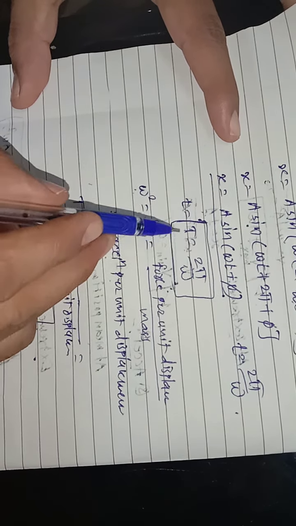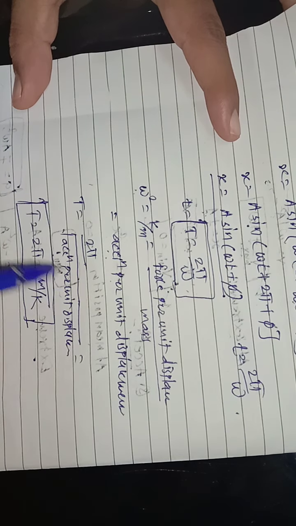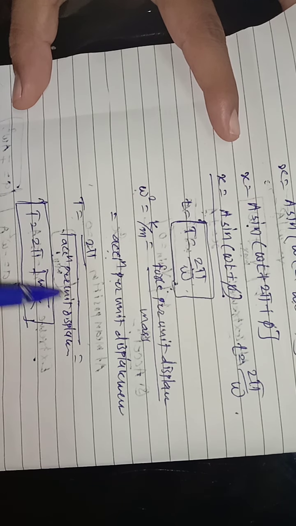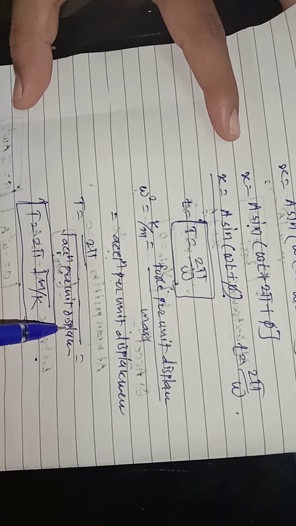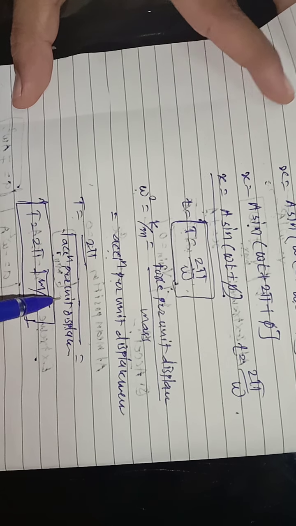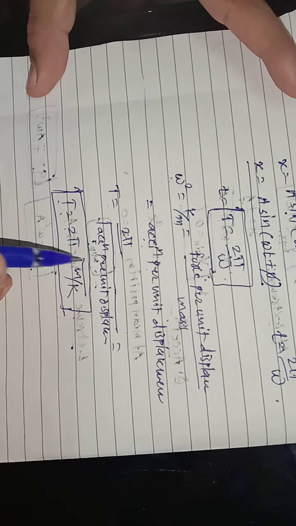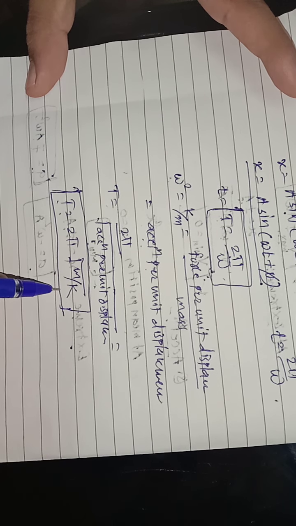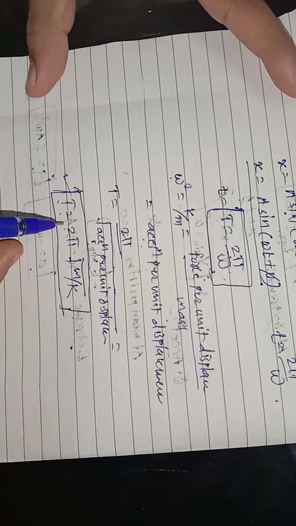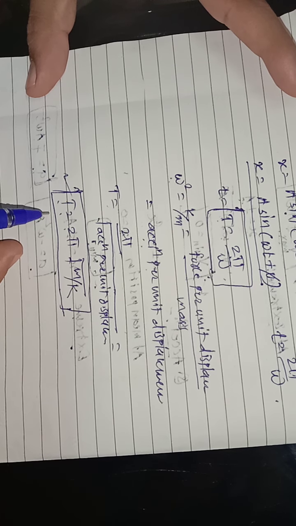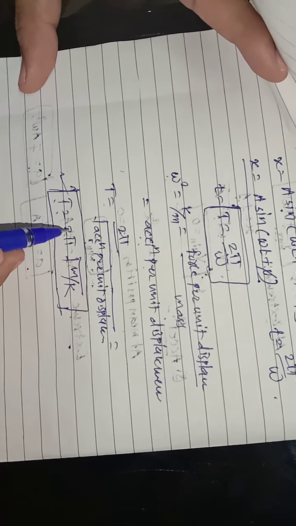We know that T is equal to 2 pi upon omega. This is the first formula. Second formula, T is equal to 2 pi upon the square root of acceleration per unit displacement. Acceleration per unit displacement means k upon m, and that's why T is equal to 2 pi under root m upon k. That gives another formula for the period of SHM.